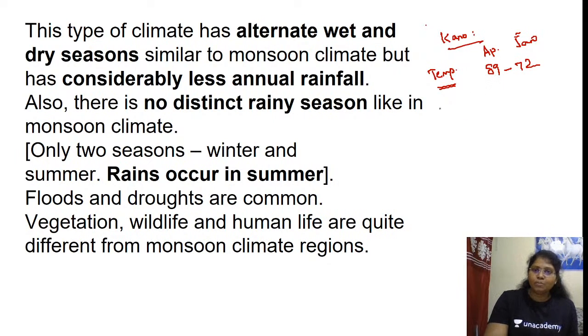Now with respect to precipitation. For example, in Kano, this is in the northern hemisphere, so we also check the southern hemisphere. Precipitation, highest and lowest. Highest we have in the month of August, 12.1.